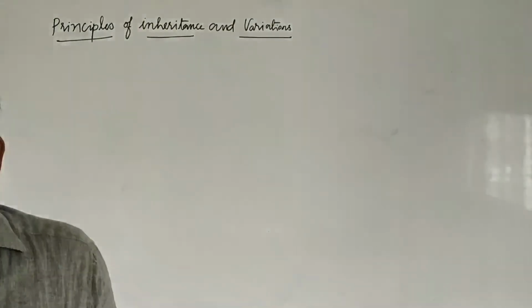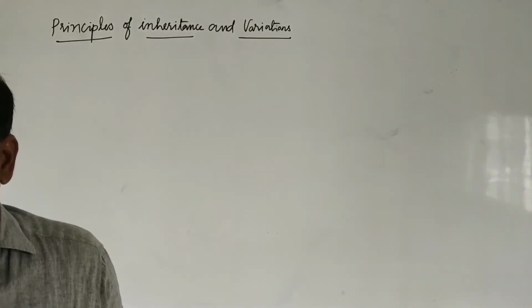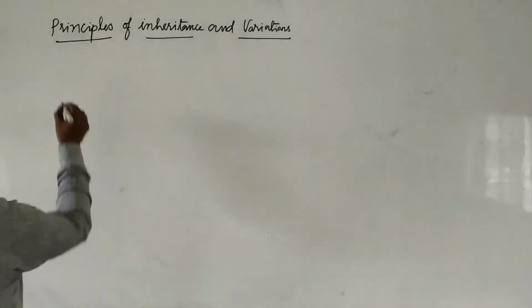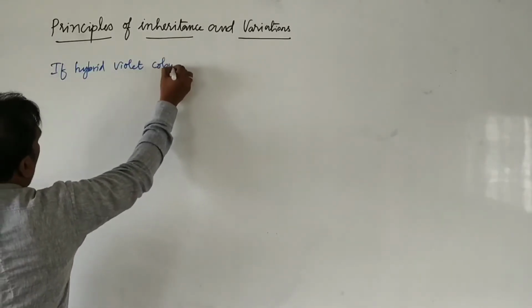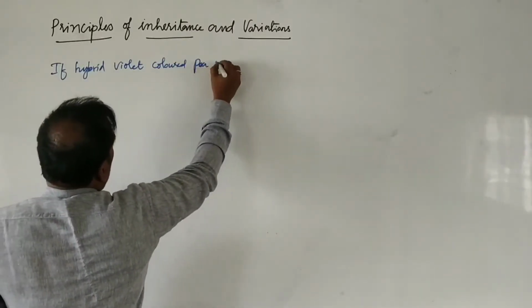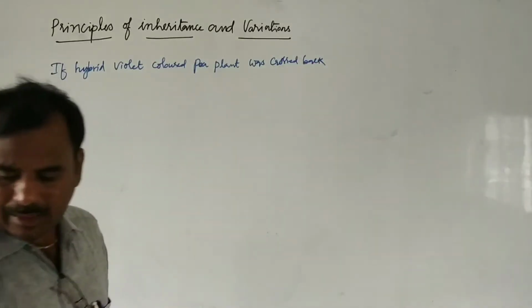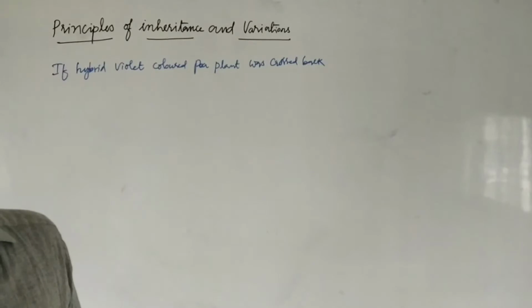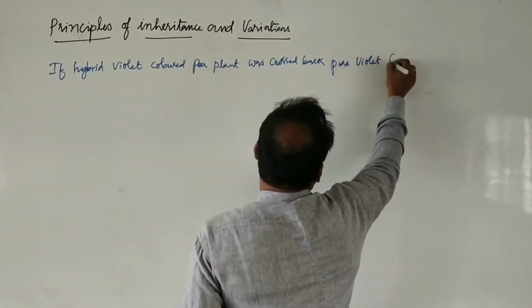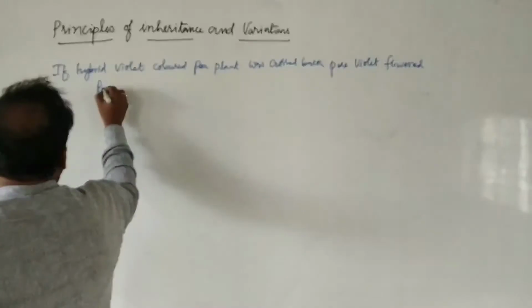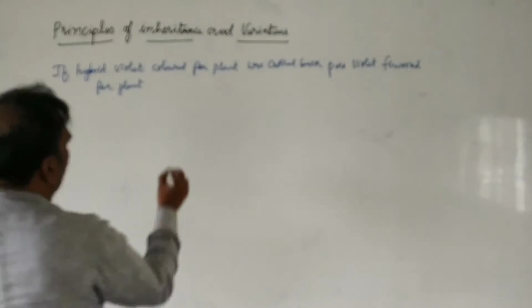If a hybrid violet flowered pea plant was crossed back to a pure violet flowered pea plant, then the progeny will show...